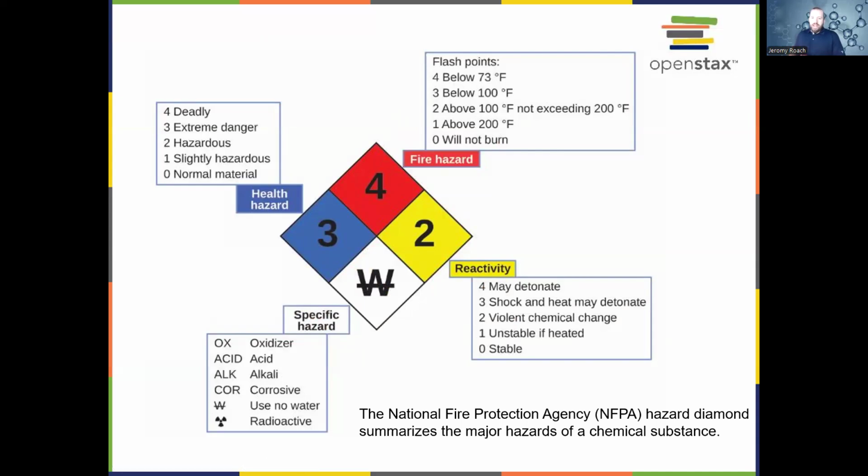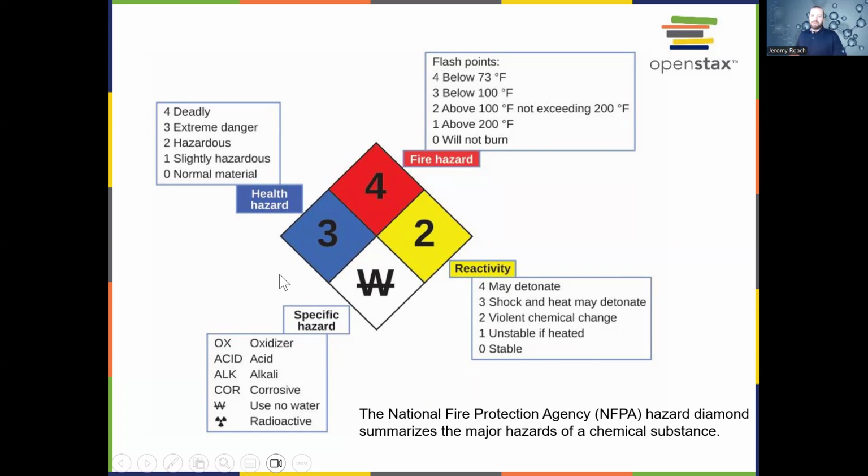All right, so the National Fire Protection Agency, NFPA, has created what's called a hazard diamond, and it summarizes the major hazards of different chemical substances. This is seen in laboratory settings. You might even see this on fire extinguishers or other items that are potentially reactive.